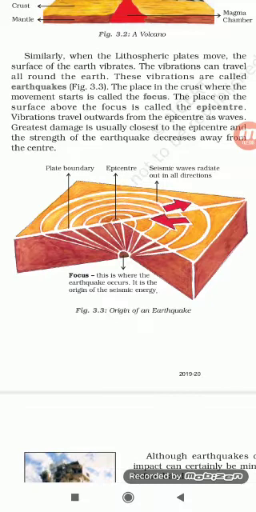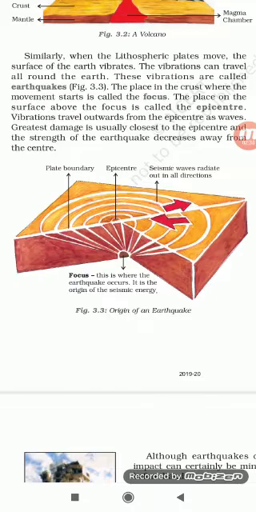These vibrations travel outwards from the epicenter in the form of waves. Great damage is caused to the areas located near the epicenter. The strength of the earthquake decreases as we move away from the epicenter.